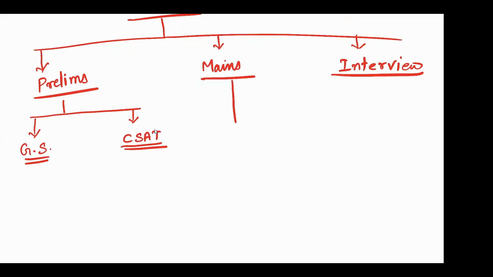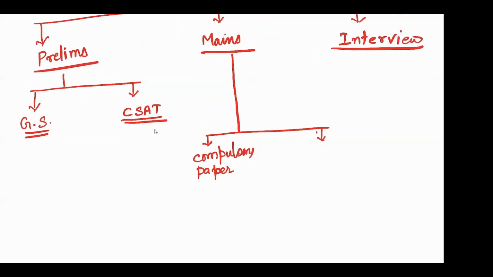In mains, the papers can be divided into three parts: essay, or you can just say compulsory paper, and the regular papers you can say.